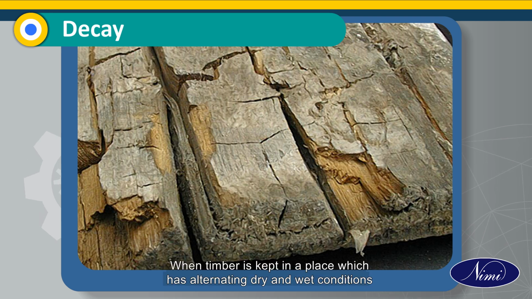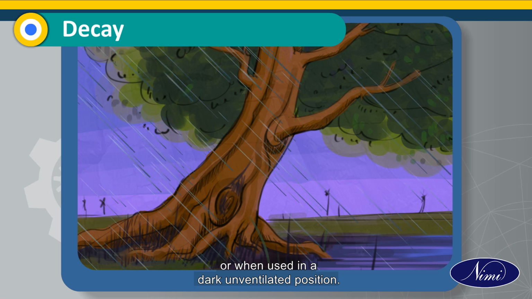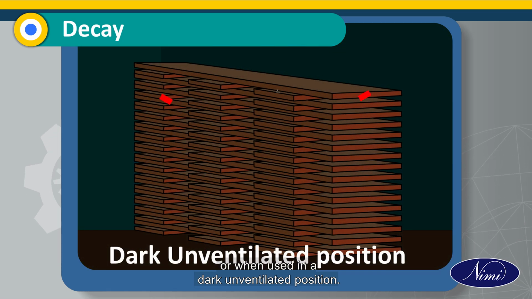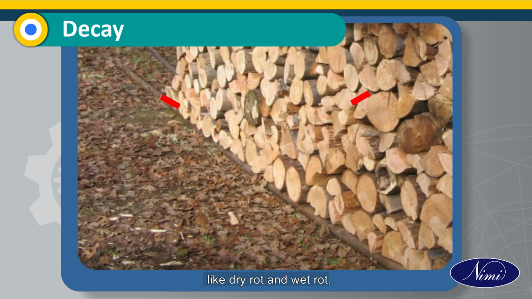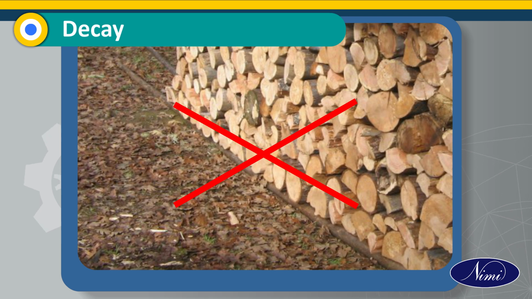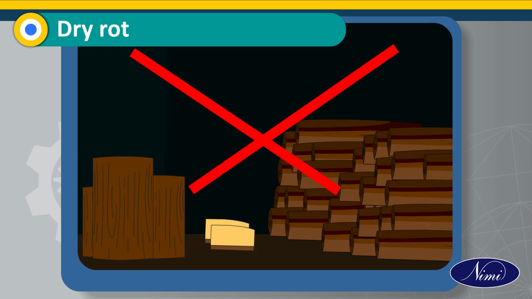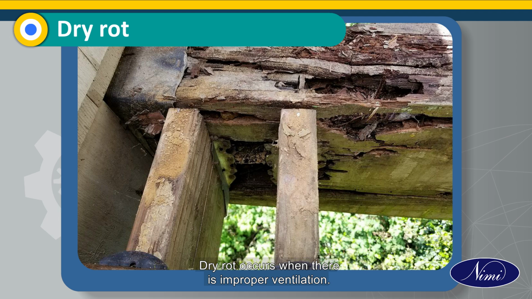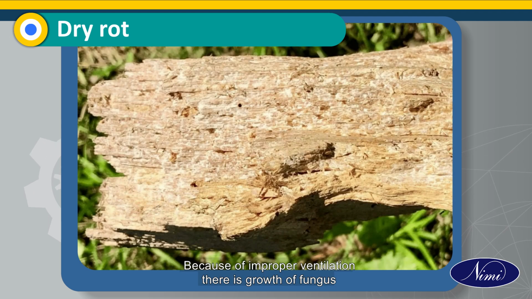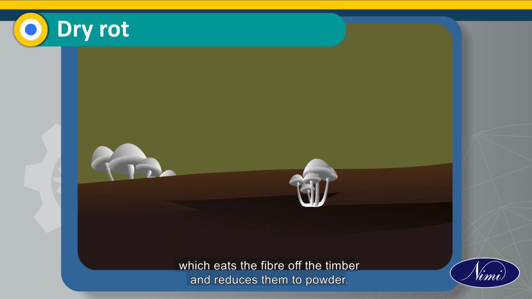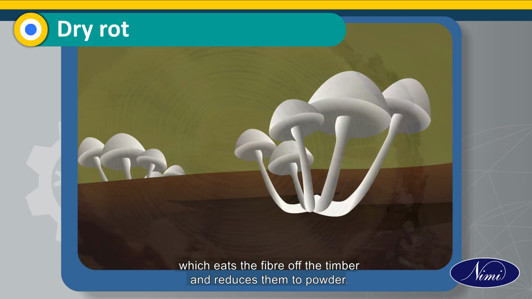Decay. When timber is kept in a place which has alternating dry and wet conditions or when used in a dark, unventilated position, these alternating conditions make the timber vulnerable to diseases like dry rot and wet rot. Dry rot. Dry rot occurs when there is improper ventilation. Because of improper ventilation, there is growth of fungus which eats the fiber of the timber and reduces them to powder.